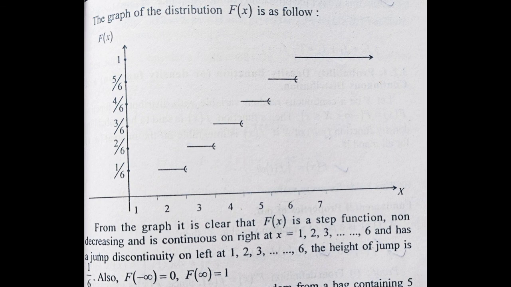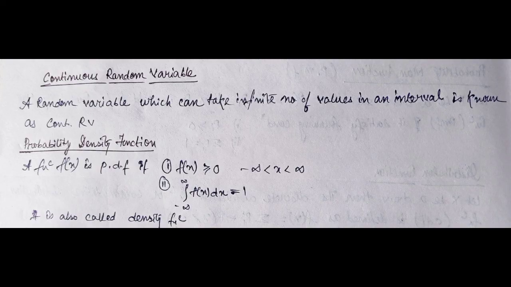For any discrete random variable, if we draw the graph of the function, we will get it as a step function. As we know, the discrete random variable will take only discrete values and will not get any continuous values. For the tossing of the coins or the weight of the student in a class, all we will be getting will be discrete values. That is, that will be specific values, not infinitely ranging continuous.